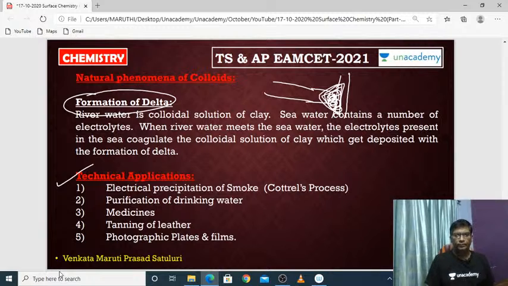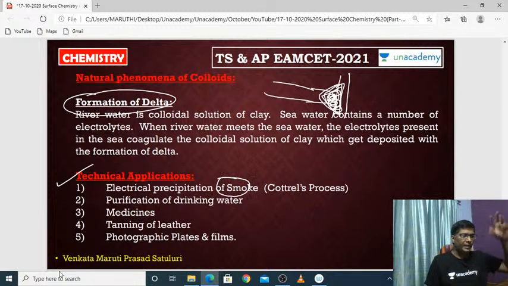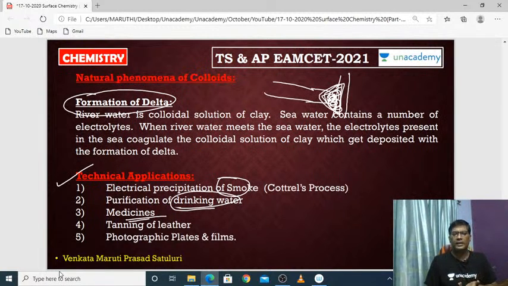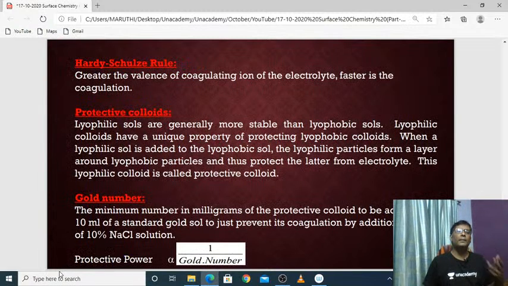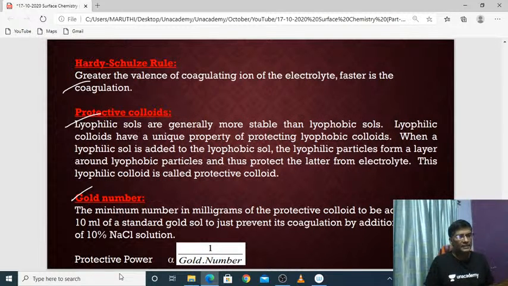Technical applications. Precipitation of smoke in every industry is a technical application. Drinking water purification is also a technical application. In medicines we also use colloids. Tanning of leather, and also photographic plates. So many technical applications are there. And we have left these three important concepts. If time permits, in the next class, we will discuss these three important topics.